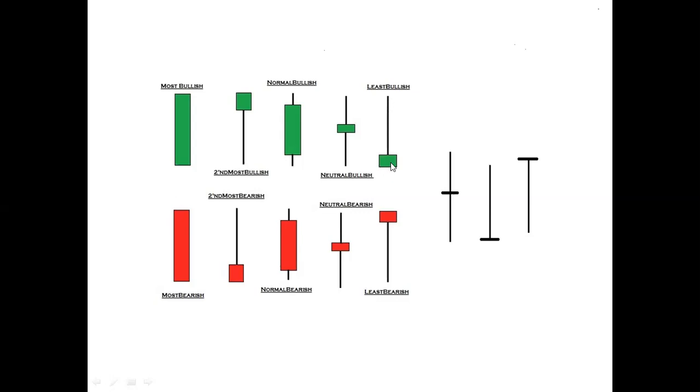At the end of the day the price closed only slightly higher than the opening. So this candle is the least bullish and indicates that the buyers' strength is almost gone.